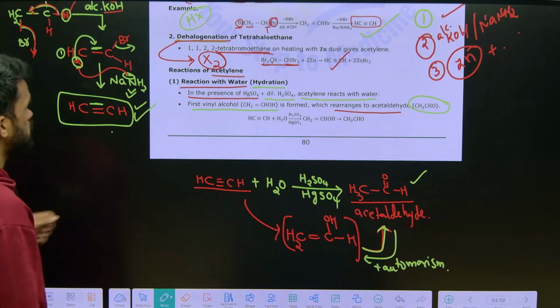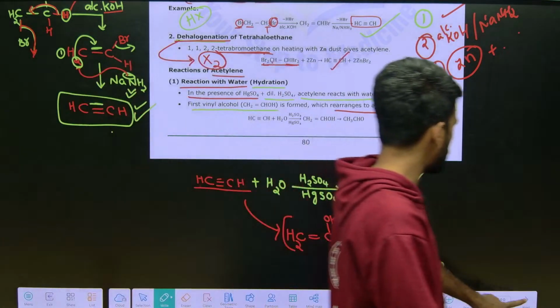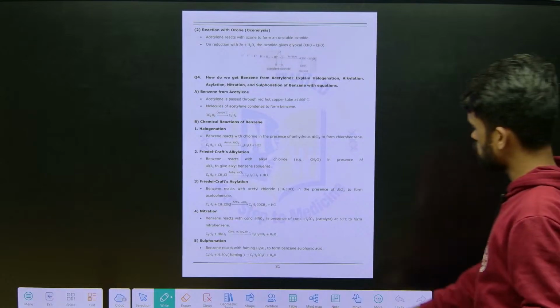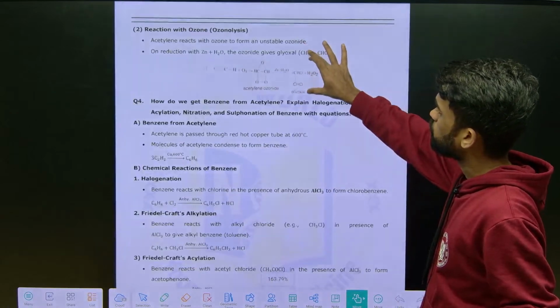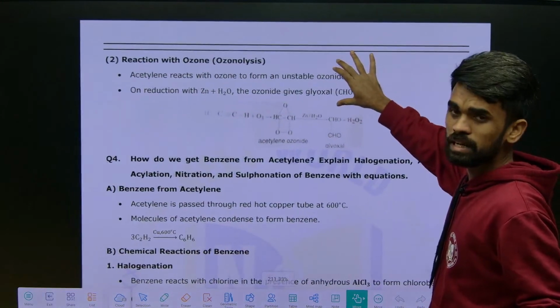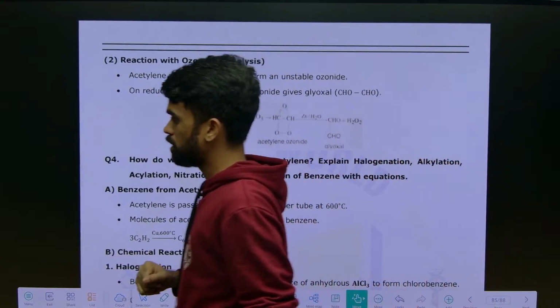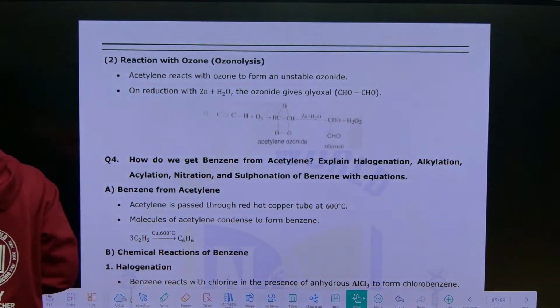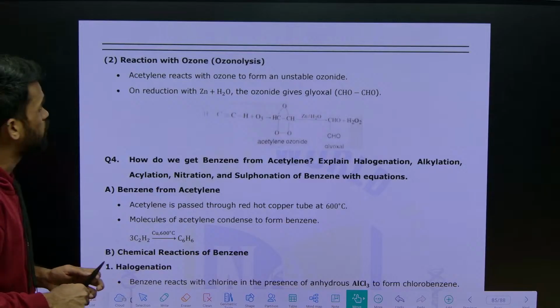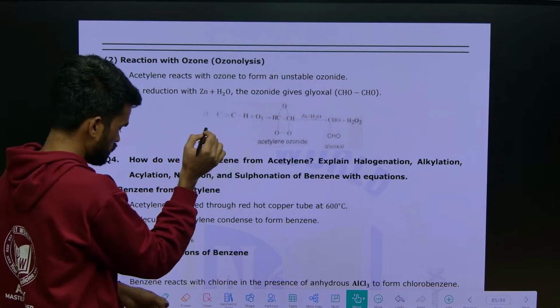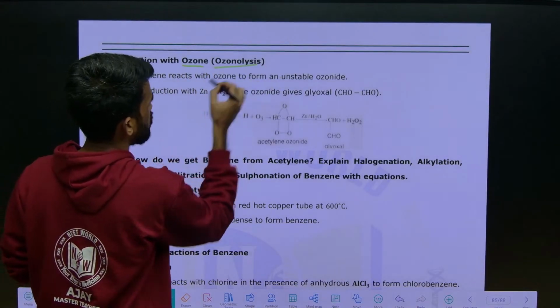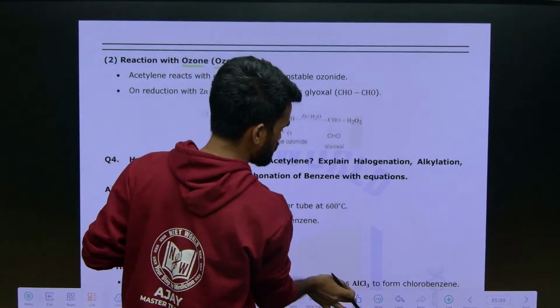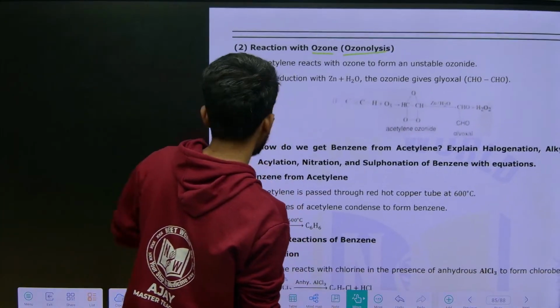Okay, so this is also clear, the reaction of acetylene. Next, reaction of acetylene with ozone. First one was the reaction of acetylene with water in acidic medium. Now the reaction of acetylene with ozone, that is nothing but ozonolysis. Now I will explain that, no need of worrying about this.